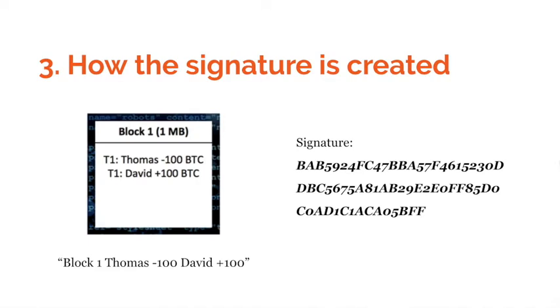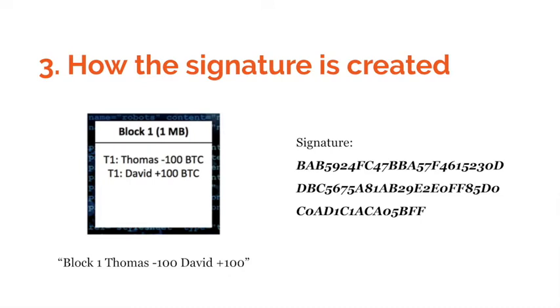Okay, let's have a look at block 1 again. In block 1, Thomas sent 100 Bitcoin to David. The string of data of this block is block 1, Thomas minus 100, David plus 100. If the string of data is inserted in the hash function algorithm, the output signature will be like this. The signature is now added to the data of block 2.